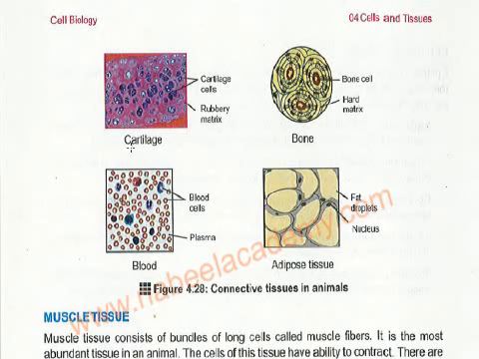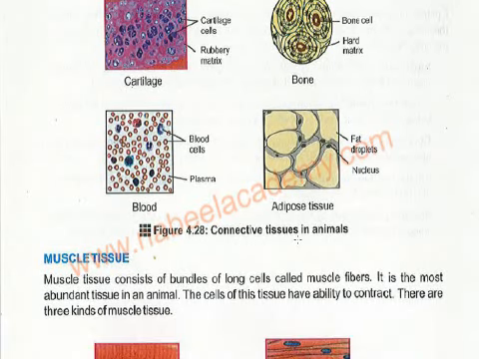So these are the diagrams where they are showing the cartilage, the bone, the blood, and the adipose tissue. These are just scattered, irregularly scattered. Okay. Next one is the muscle tissue.